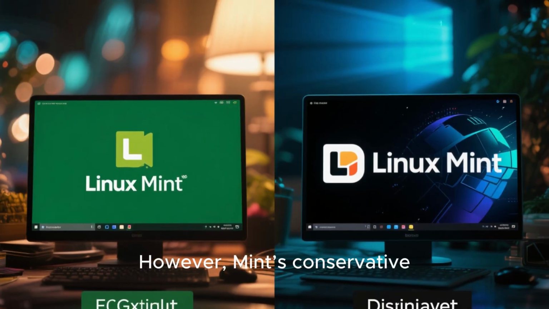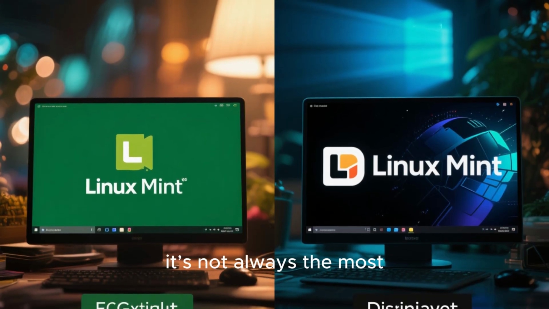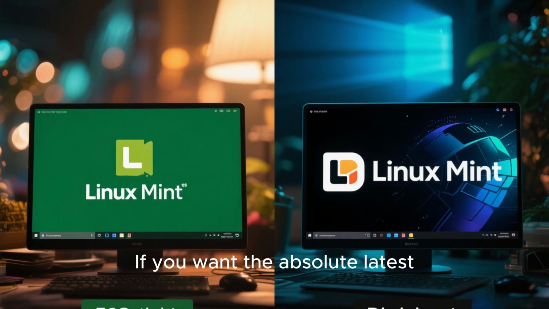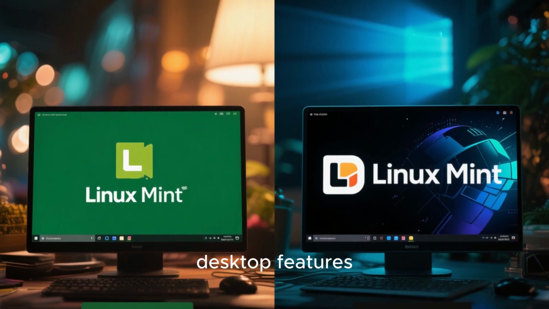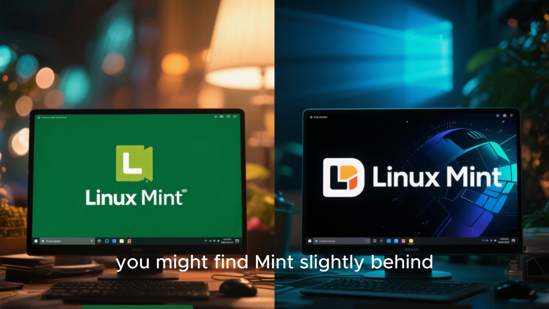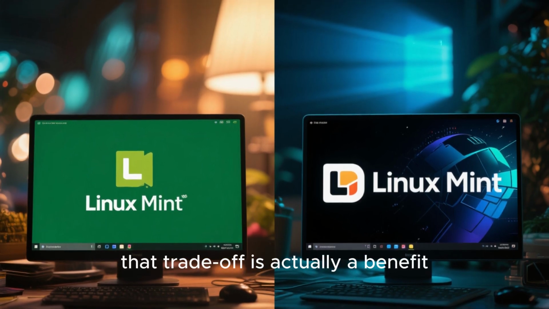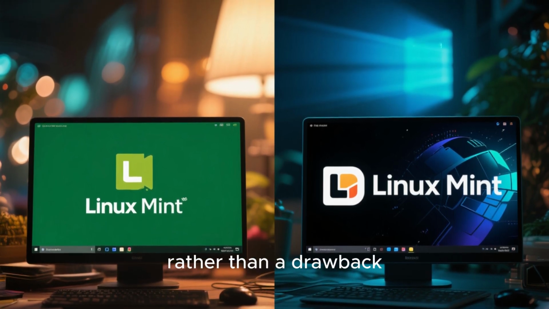However, Mint's conservative approach also means it's not always the most cutting-edge option. If you want the absolute latest software versions or experimental desktop features, you might find Mint slightly behind. But for most new users, that trade-off is actually a benefit rather than a drawback.